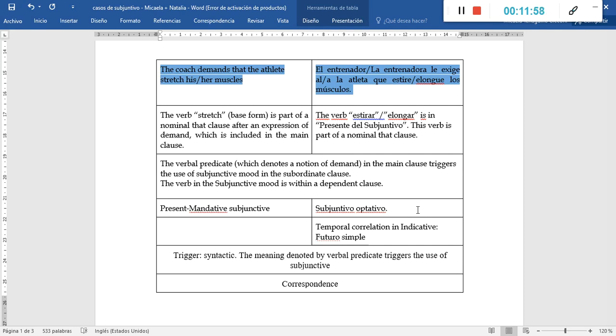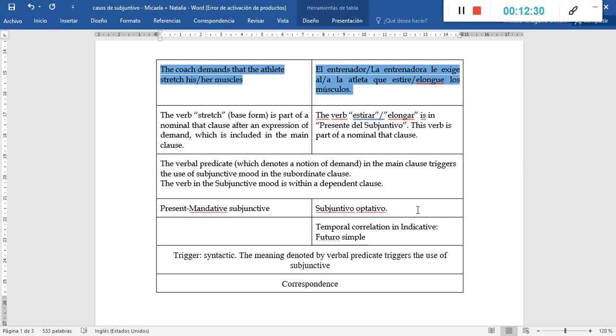And in the case of Spanish, this notion of demand is expressed by the verbal predicate exigir. In the case of Spanish, we have the verb either estirar o elongar conjugated in presente del subjuntivo. Again, the same example. This verb is part of a nominal that clause.